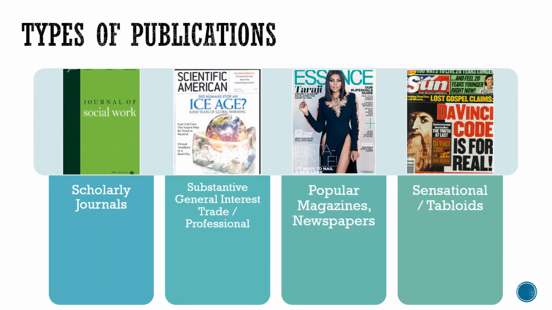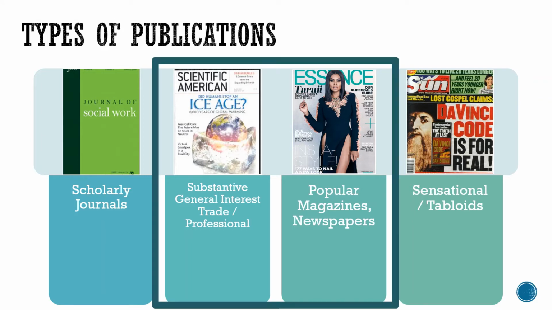Though popular sources come in other formats, for the purposes of this presentation, we are focusing on articles published in magazines and newspapers. This graphic represents the sliding scale of reliability among different types of periodicals. At the left is scholarly journals, the most credible in academic circles, followed by substantive, or general interest or trade/professional magazines, and then popular magazines and newspapers. And lastly, at the far right, the sensationalist tabloid type of source that is primarily fictional and to be avoided.